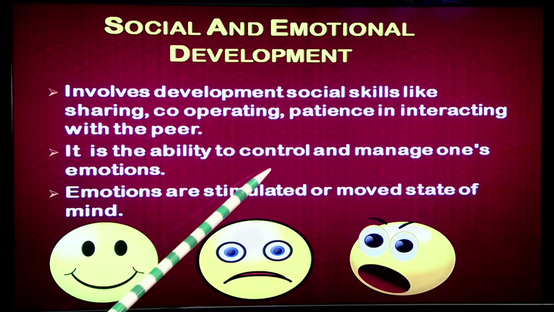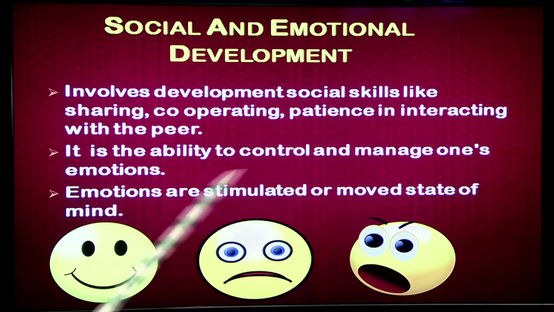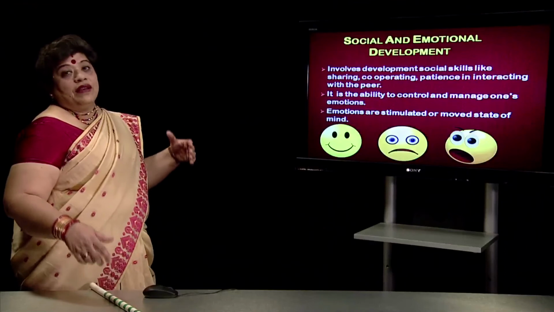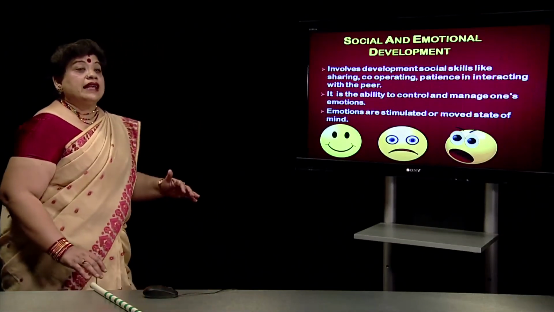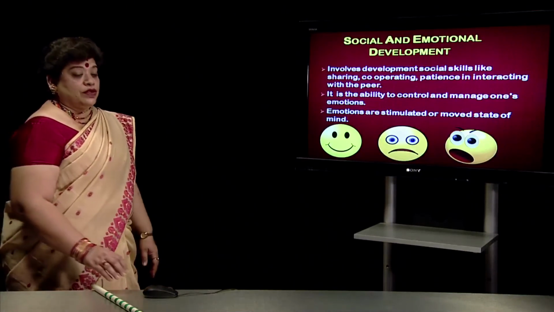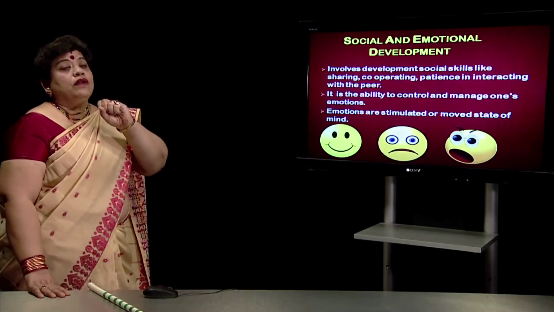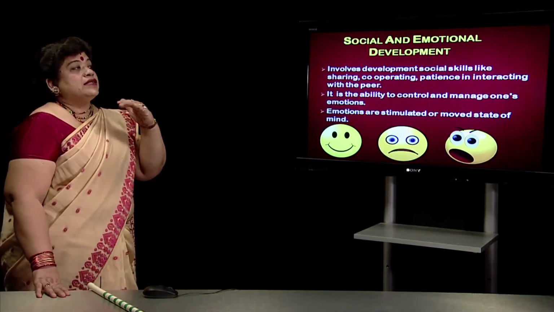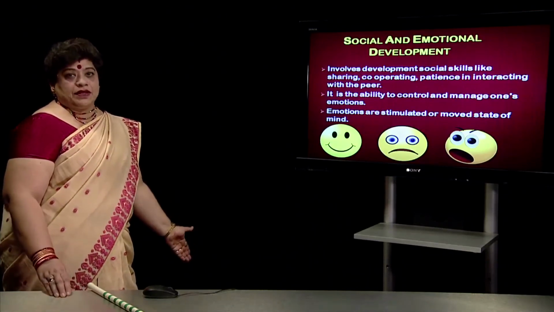It is the ability to control and manage one's emotions, and emotions are stimulated or moved states of mind. Whenever we are happy, we feel very happy and we feel that our environment should also be very happy. When we are sad, we get affected by that and we affect our surroundings also. So, our social and emotional development always goes together. That is, we should be expressing our emotions in a socially acceptable manner.